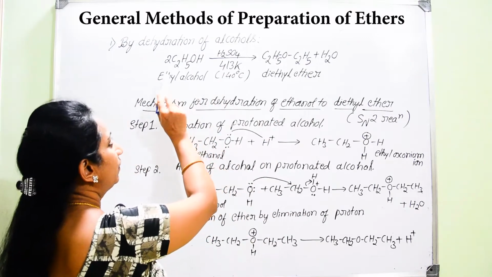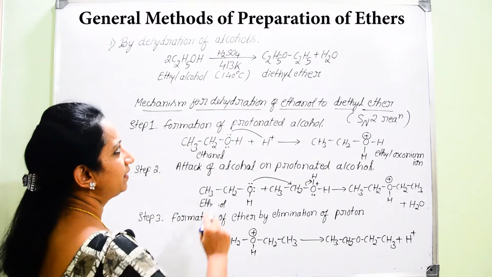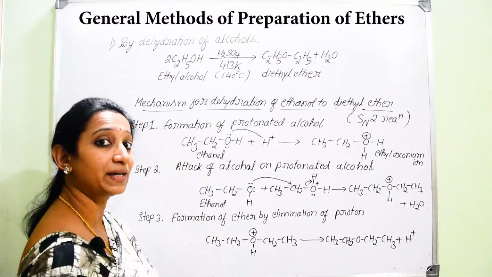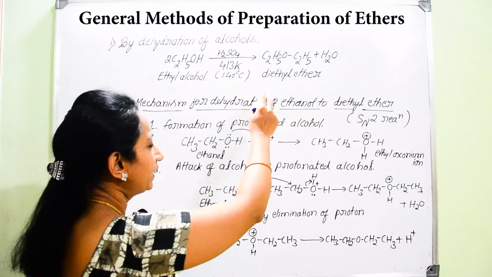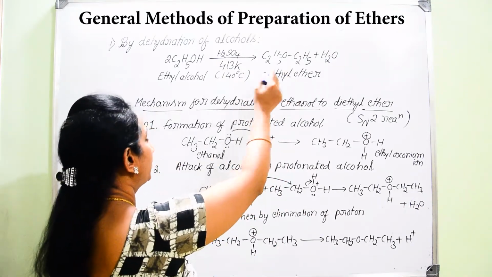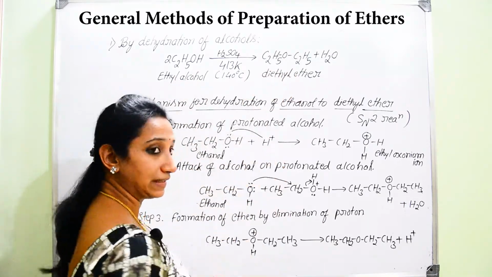Here, when alcohol is treated with excess of acid at 140 degrees Celsius, or 413 Kelvin temperature, you will end up with the formation of ether. Of course, here you get the conversion of ethyl alcohol into diethyl ether.